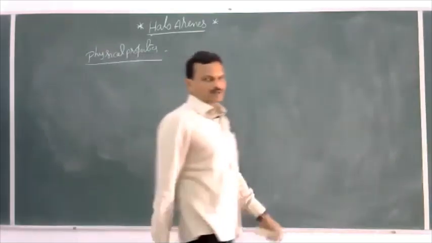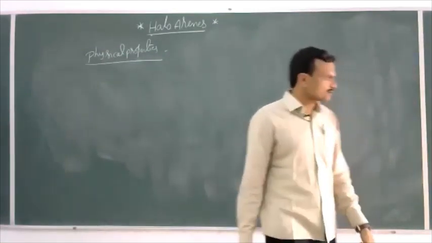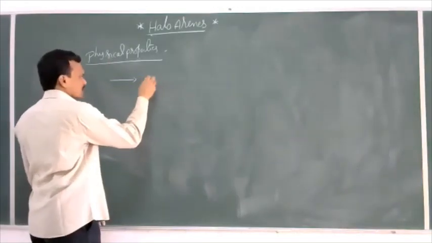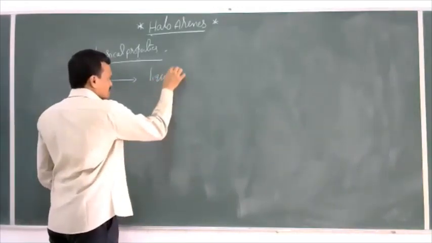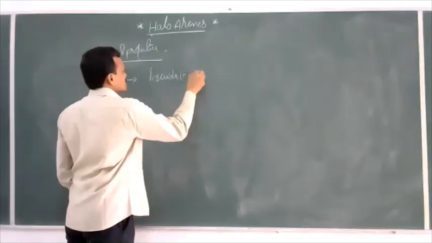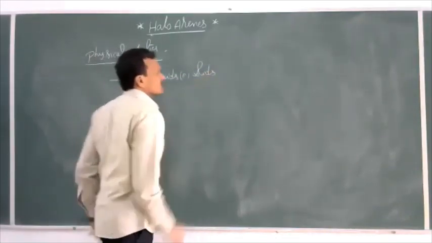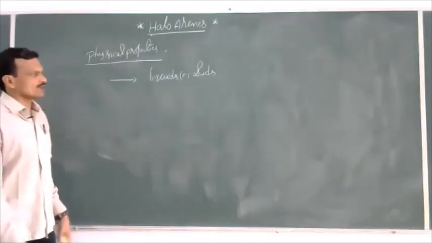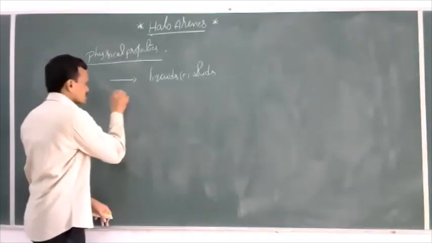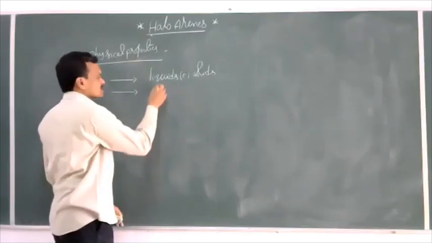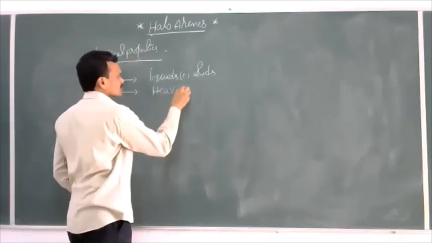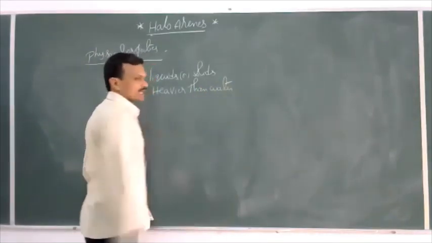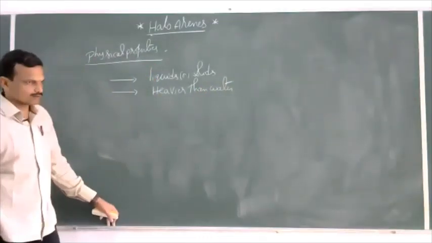So what are the physical properties of haloarenes? These haloarenes mainly exist as liquids or solids. Lower members of haloarenes are liquids, whereas higher members are solids. And next, haloarenes are heavier than water.